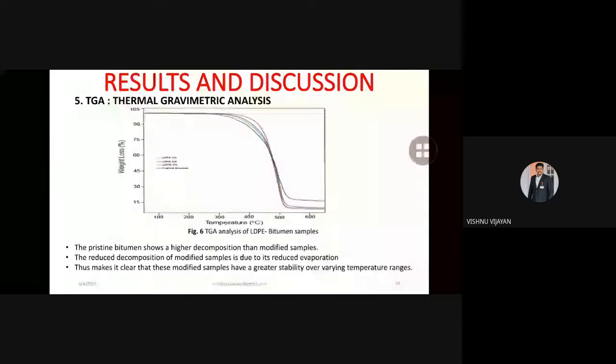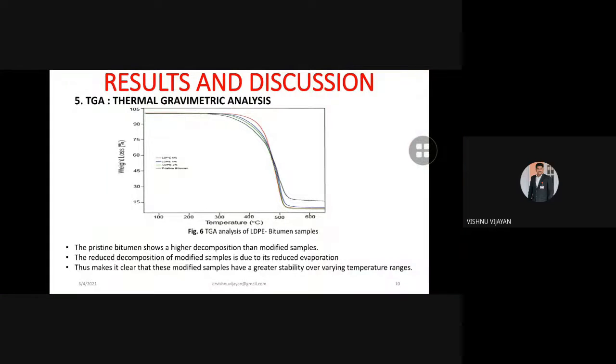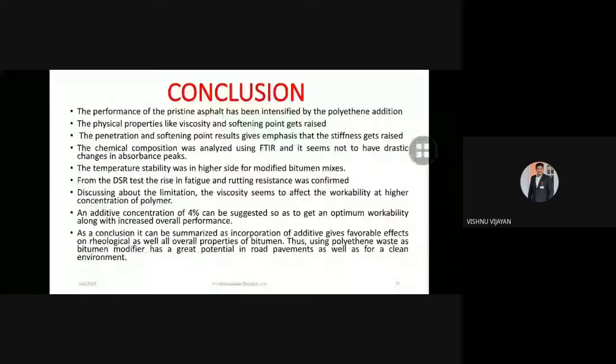And we are moving to the result and discussion of the thermogravimetric analysis. The pristine bitumen shows higher decomposition than the modified sample. And the reduced decomposition of the modified sample is due to reduced evaporation. This makes it clear that these modified samples have greater stability over varying temperature. And I am concluding our research topic here.